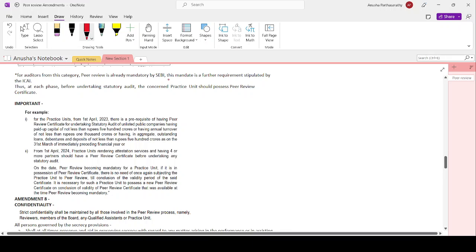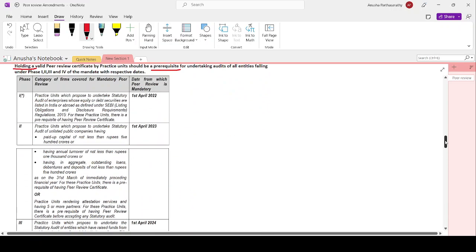Peer review is already mandatory by SEBI for those listed entity audits. So this is again a mandate which has been stipulated by the ICAI in line with SEBI's requirement. Now, let's move on; the first one is now done. Second,